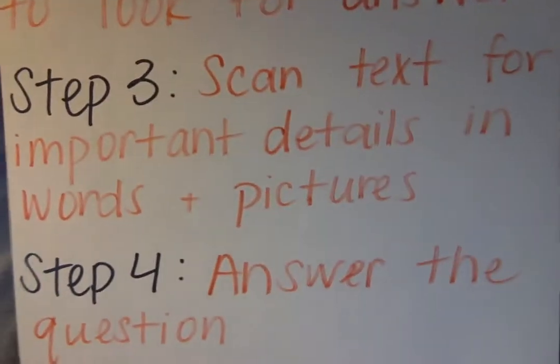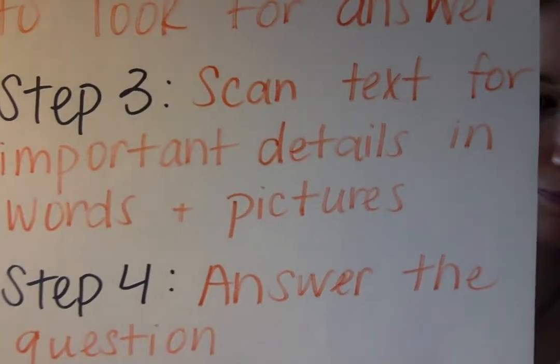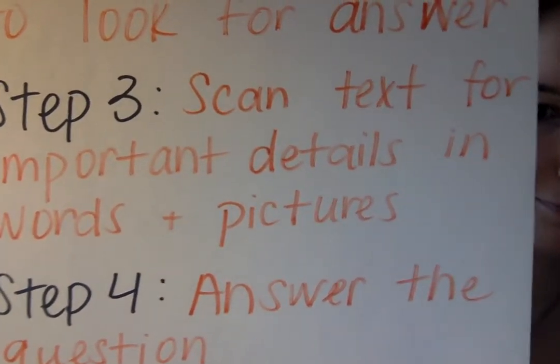So step number 4, answering the question. Based on looking at this part in the text, we know that Abe became a hero because he impressed the strongest wrestler in the city, and that impressed the other townspeople as well. So that's how he became a hero, and that's how we answered our question.